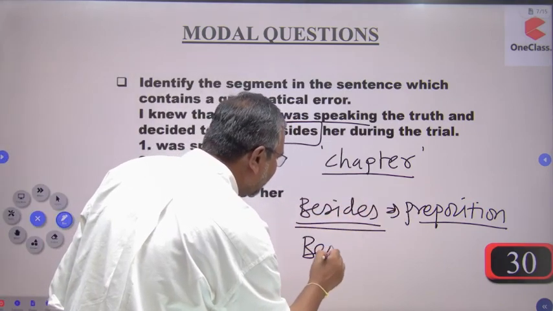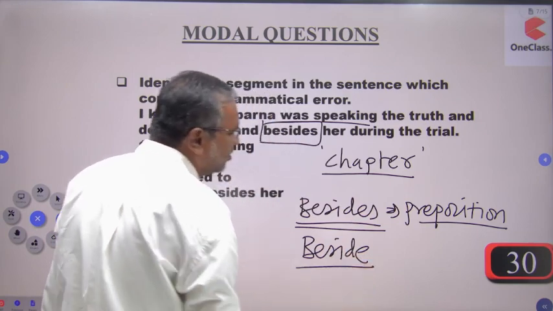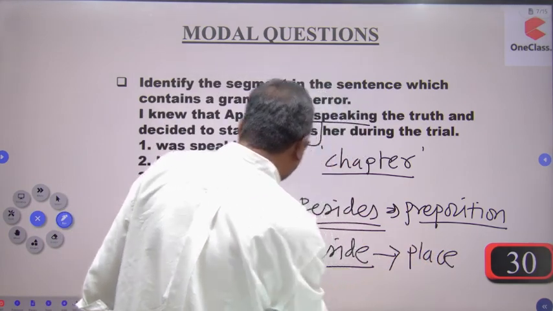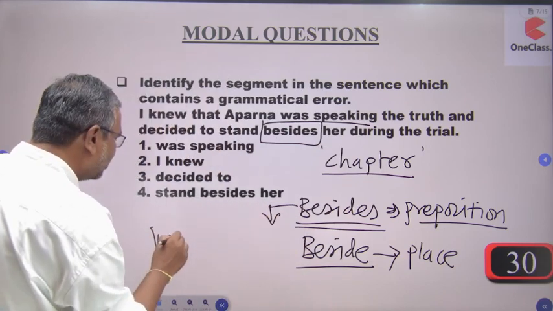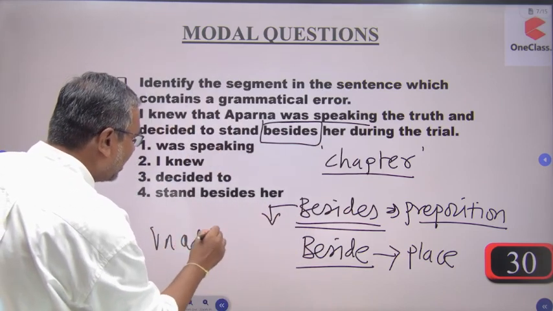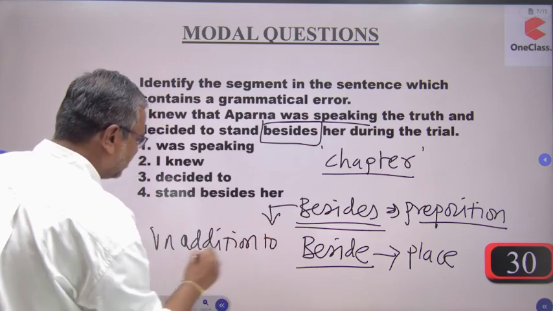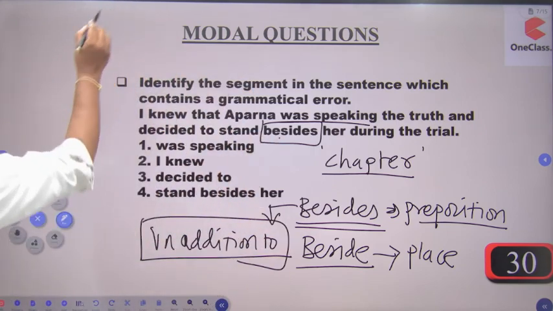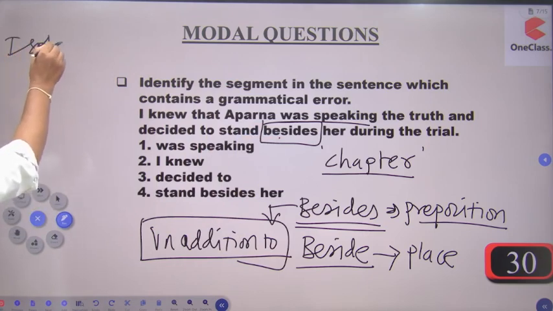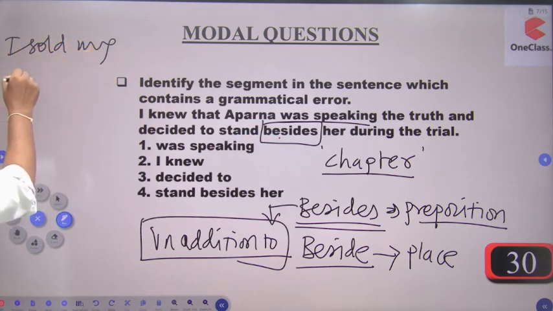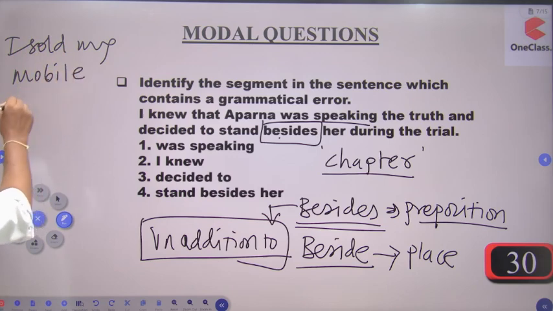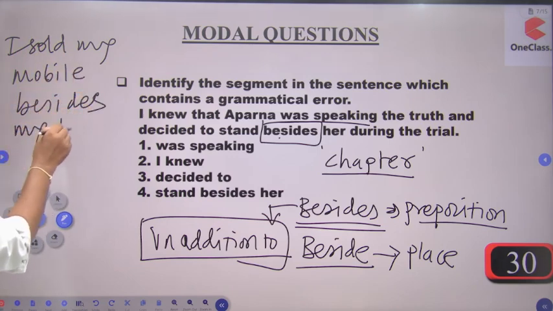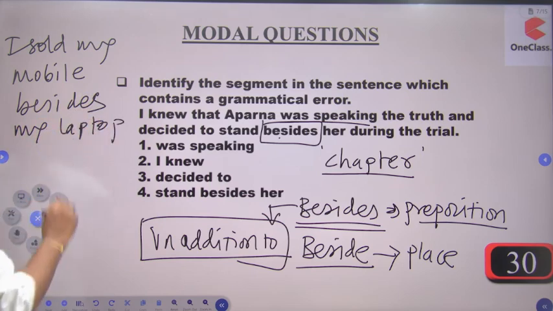There is another word, that is beside. Beside is used for the site or the place, and besides is used for in addition to. Suppose the statement is like this: I sold mobile besides my laptop. What meaning does it carry?